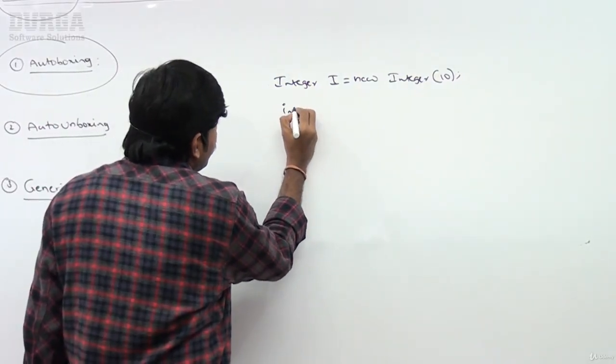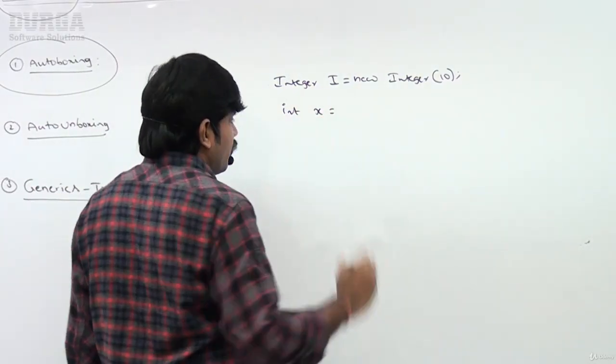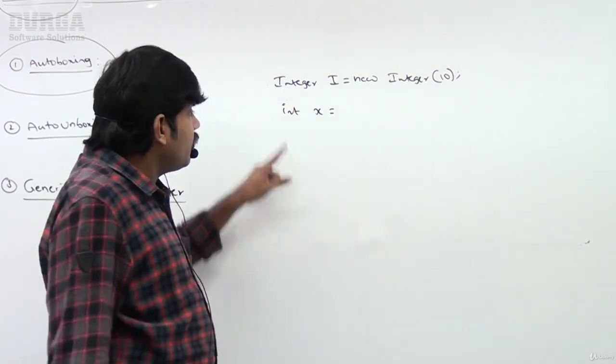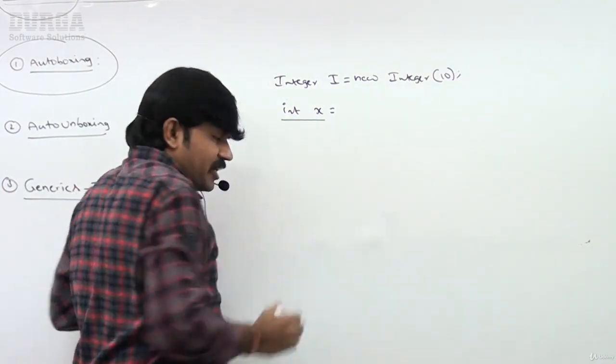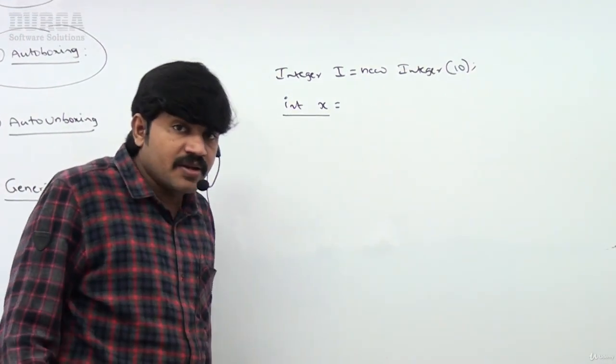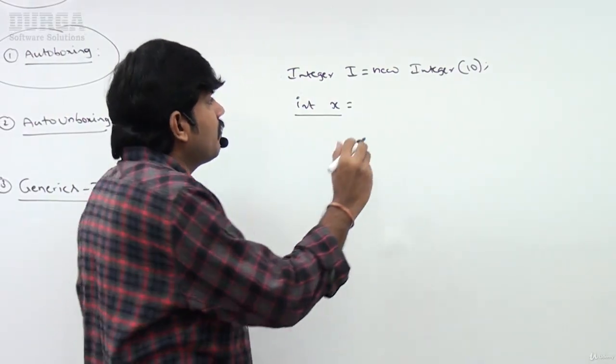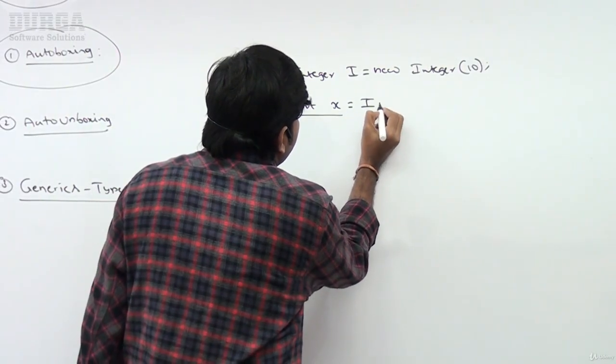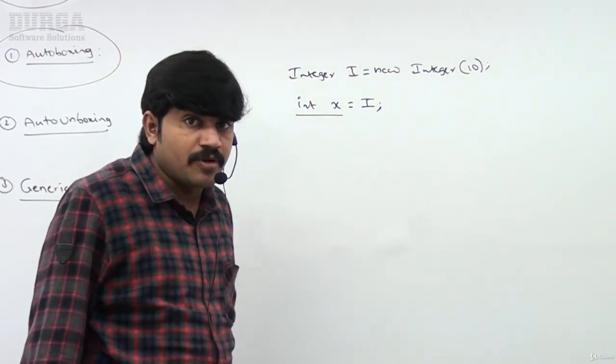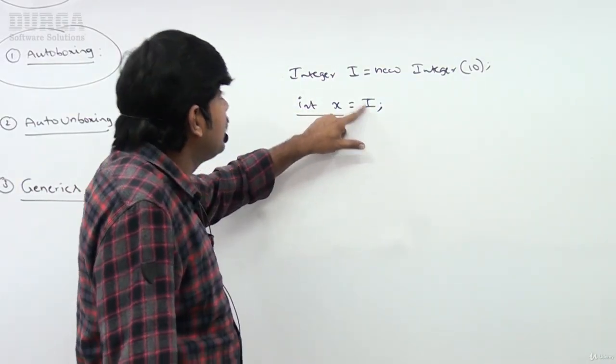Now int x is equal to i. It is always expecting a primitive type. But instead of a primitive type, I am providing capital I, an Integer type.